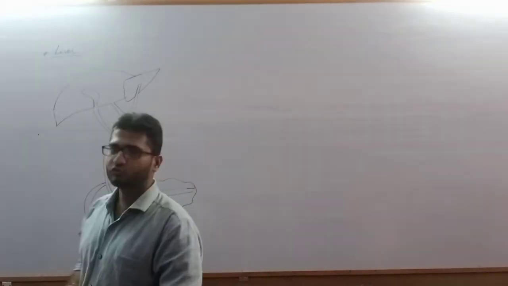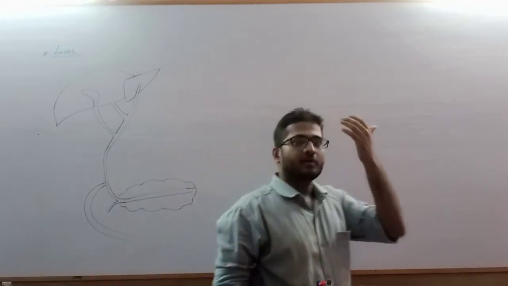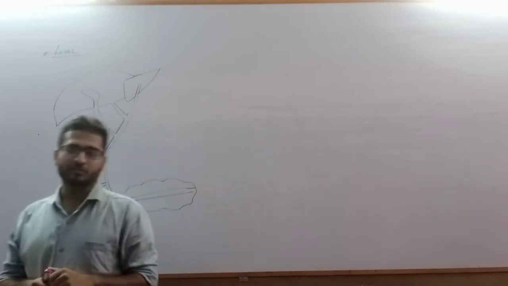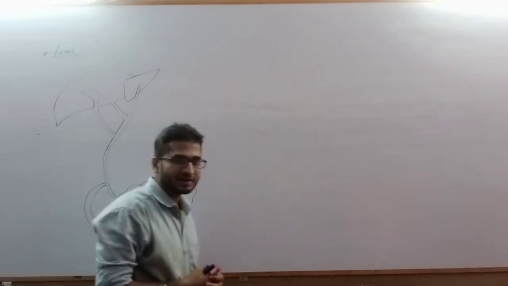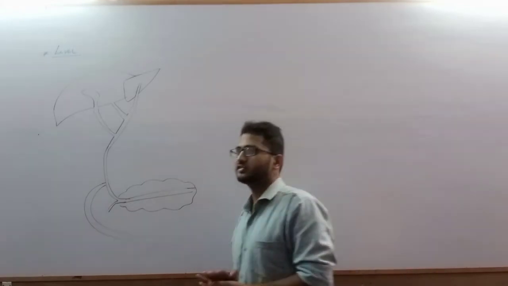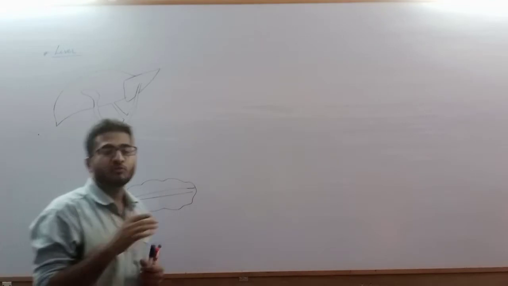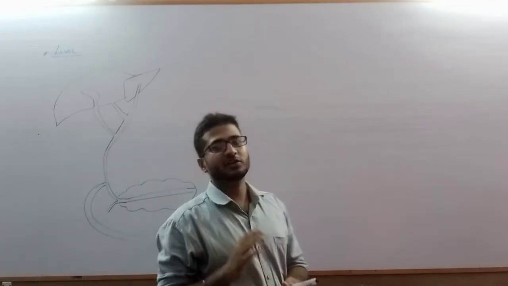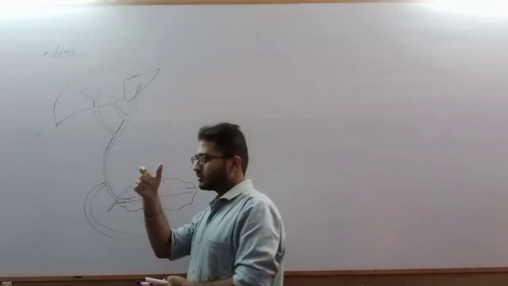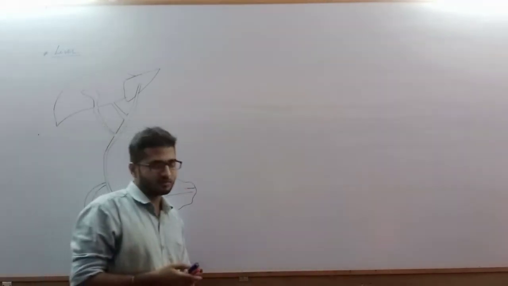We have discussed the entire alimentary canal in detail. That is the various tubular parts: the anterior-most part, the mouth, and the posterior-most part, the anus or inner opening. In between, the pharynx, esophagus, stomach, small intestine, and large intestine, every part we have discussed in detail.